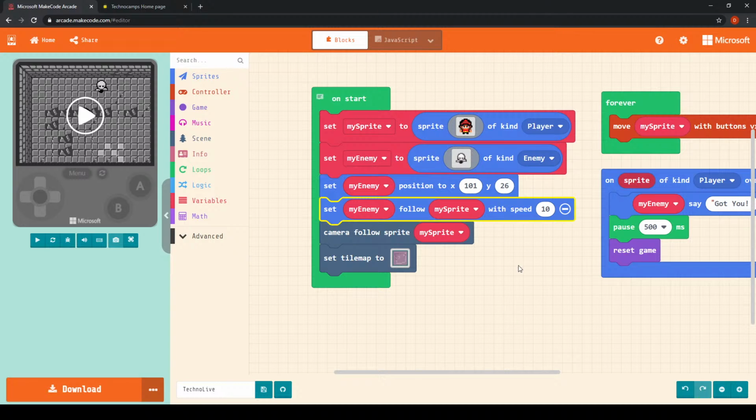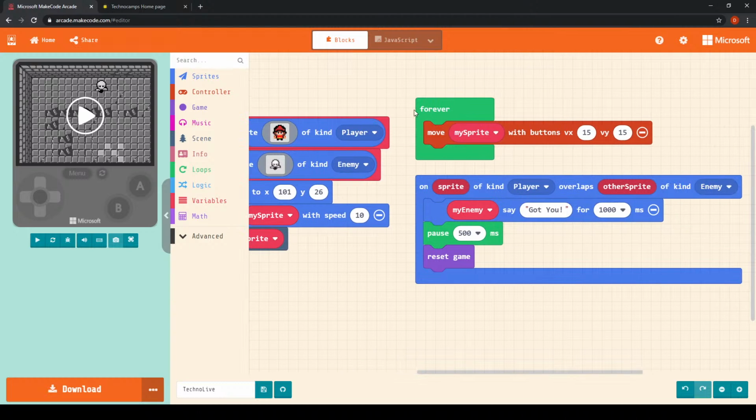And we've set the enemy sprite to follow the player sprite, but at a slightly slower speed, so that the enemy sprite doesn't immediately catch up with the player sprite and instantly end the game. We have also set the camera to follow our player sprite, as we saw as I was moving through the map a second ago, and we've also designed our very own tile map.